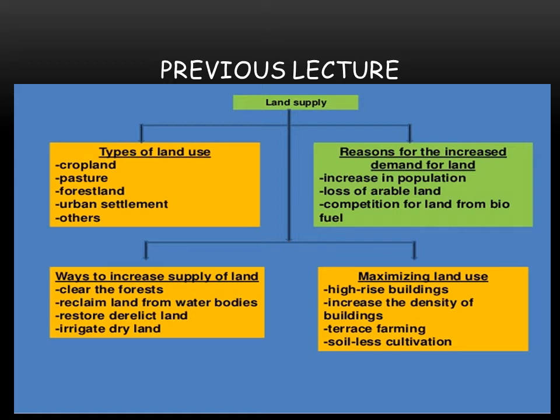Then there's a continuous loss of arable land, because of overcultivation, because of the irrigation system, because of overgrazing. We are continuously losing the arable or fertile land.